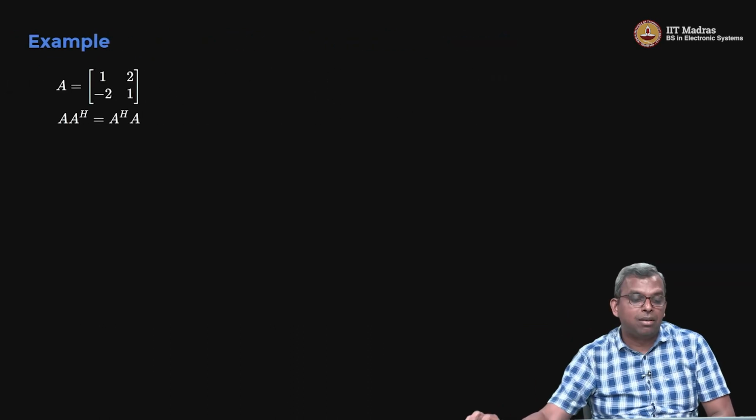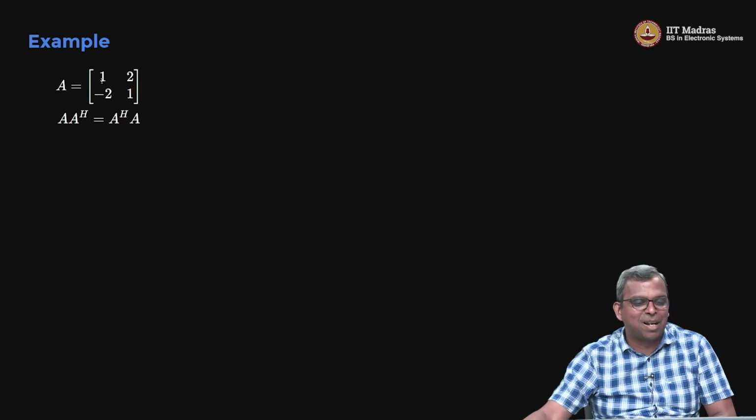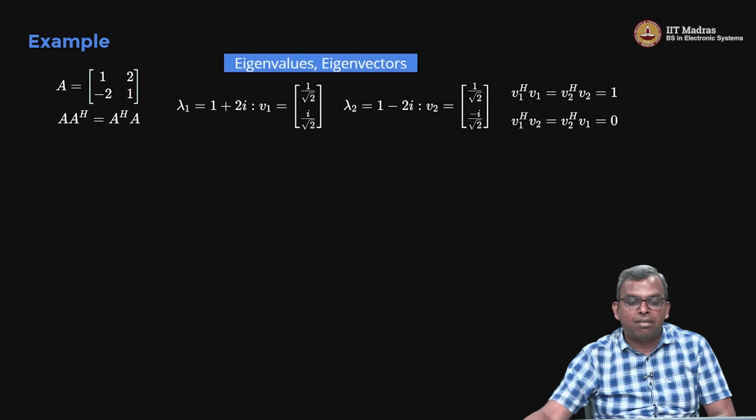Let us see an example. Always examples are good to see. Here is an example: 1, 2, minus 2, 1. I know this is normal, it is not symmetric. Eigenvalues are going to end up being complex. The eigenvectors are also complex in this case. This particular case is real, but nevertheless you have a picture like this.